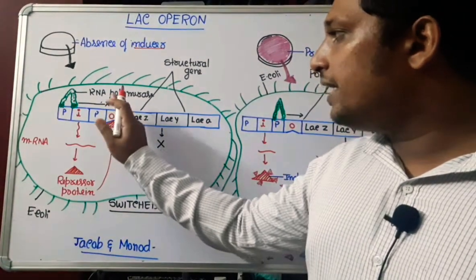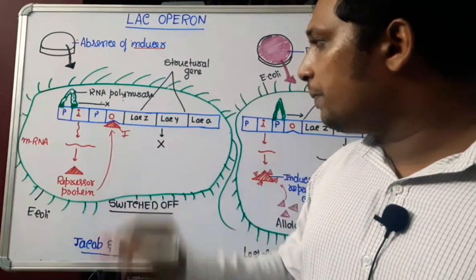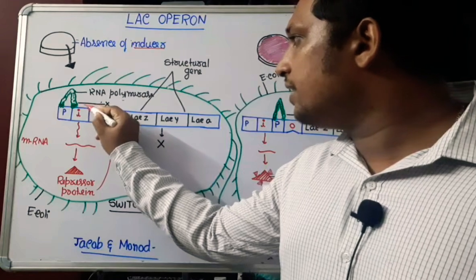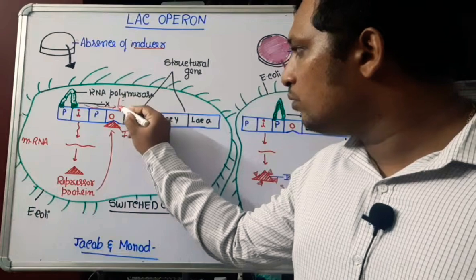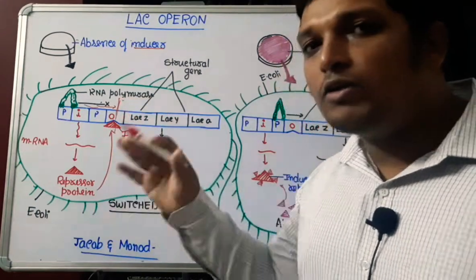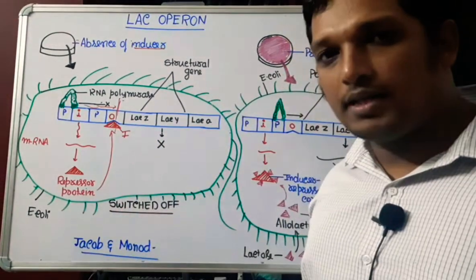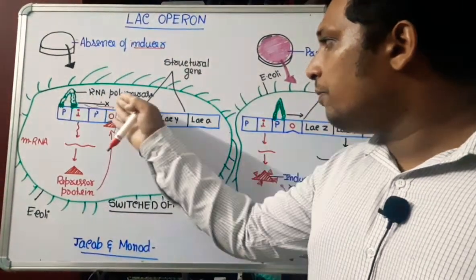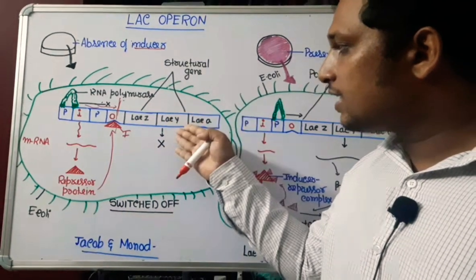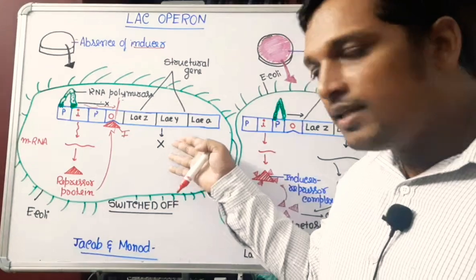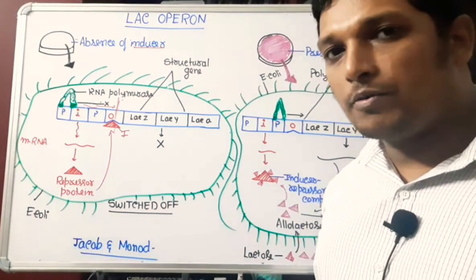Now when the operator is attached to the repressor protein, RNA polymerase tries to transcribe the structural gene, but it cannot move further. After the operator point, it cannot go further. Why? Because the operator gene has been blocked by the repressor. When RNA polymerase cannot go towards the structural genes, they won't be able to produce anything. In this condition, genes are said to be switched off in operon.